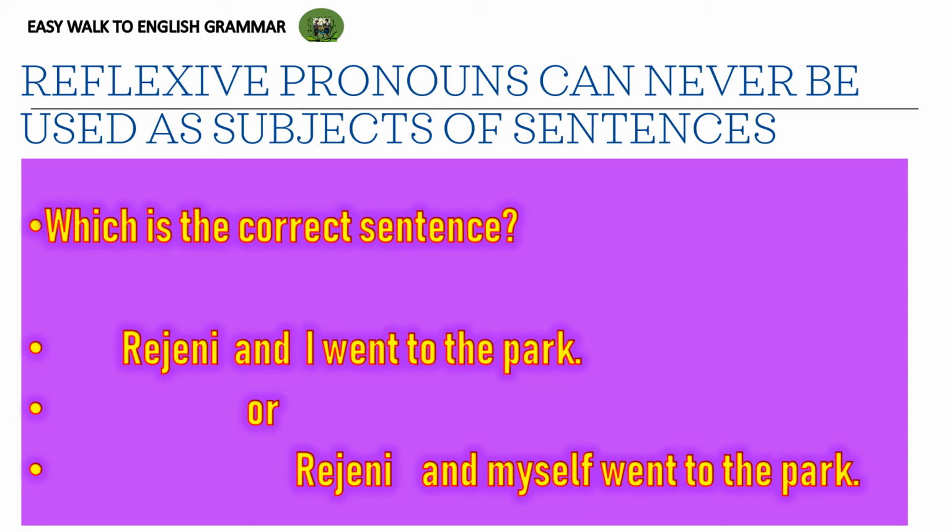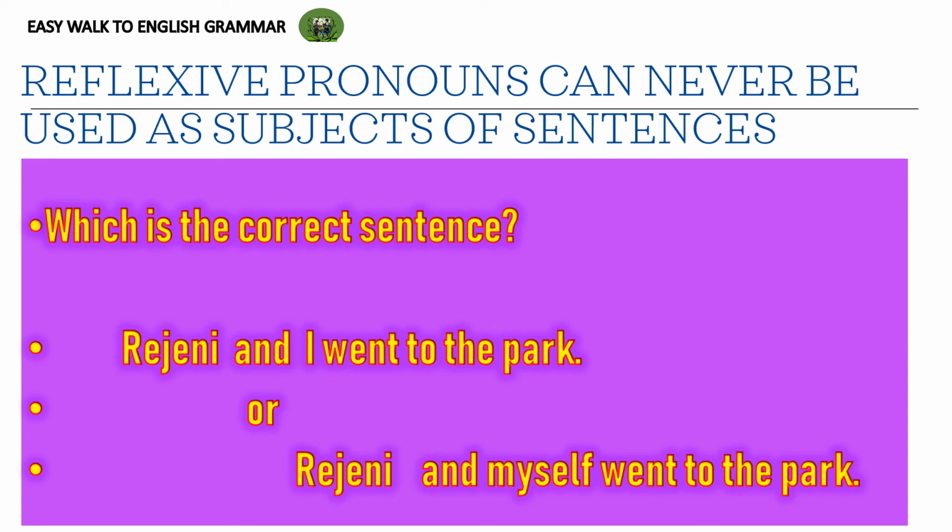So Rajini and myself are the subject of the sentence. Just now we learned we cannot use self forms in the position of subject. They can only appear as object of a sentence. So, is it correct to use Rajini and myself? Absolutely not, because myself cannot be used in the position of subject.